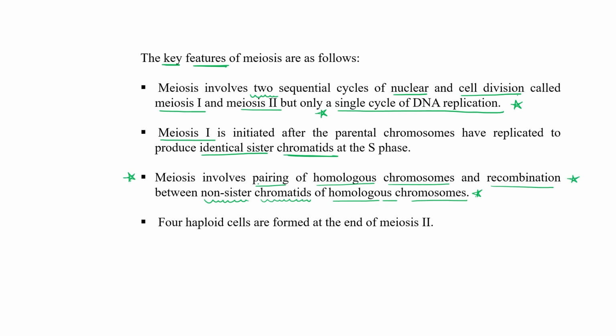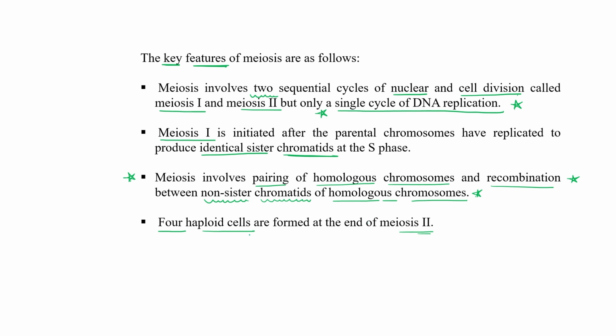So meiosis involves pairing of homologous chromosomes, but recombination occurs between non-sister chromatids of homologous chromosomes. And what is the result of meiosis? At the end, we will get 4 haploid cells at the end of meiosis 2.